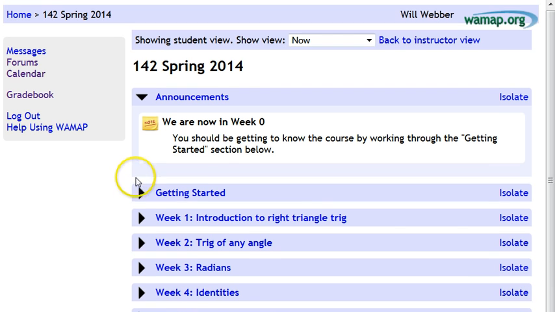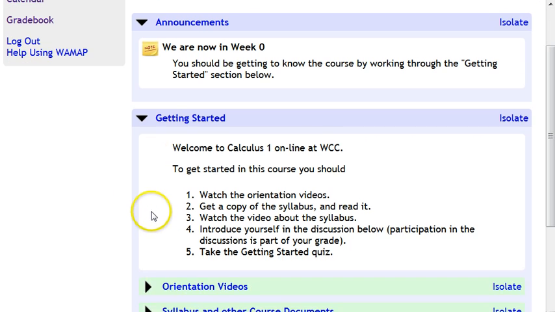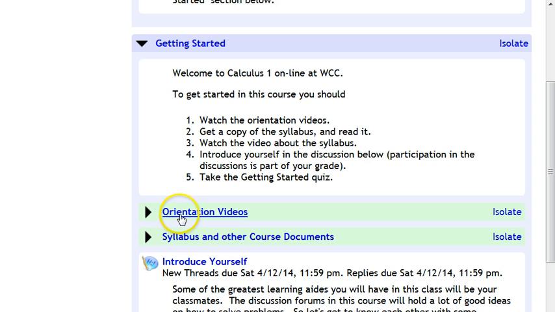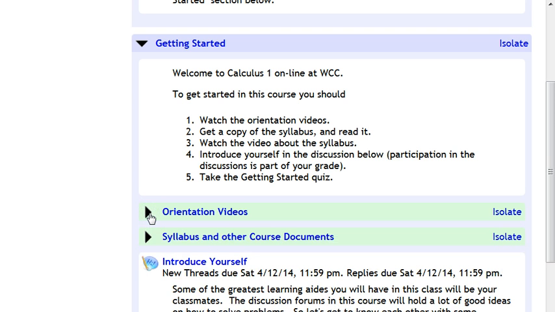Okay, so right now we're just getting started, so let's look at the Getting Started section. There's things that it asks you to do here. You're going to be asked to watch the videos. Of course, if there's this arrow here, it means stuff is hidden below when you open it up and watch the videos. In fact, you're already watching one of the videos right now. So this first week, you're going to watch the videos, you're going to get the syllabus.